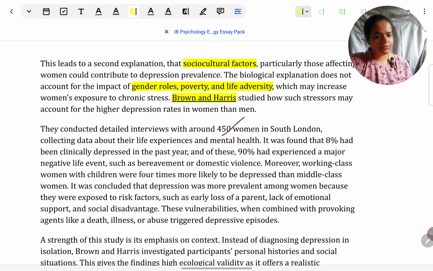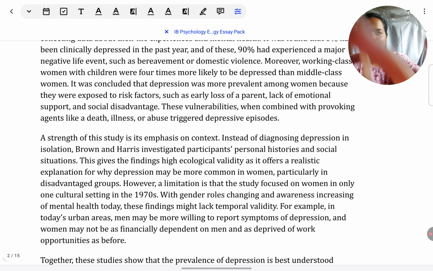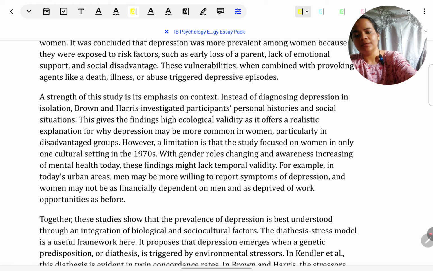Again, I've summarized Brown and Harris: aim, procedure, results, conclusion. They wanted to show how women, especially working class women with a lot of responsibilities, are more likely to be depressed. In the results, they found indeed that is the case, and they give numerous reasons, such as a lack of emotional support and not having protective factors like support from a parent. Those were the reasons why they were more depressed. Again, you can just pause and read the summary if you need to. Now, for this study, one strength is that there was emphasis on the context of the study.